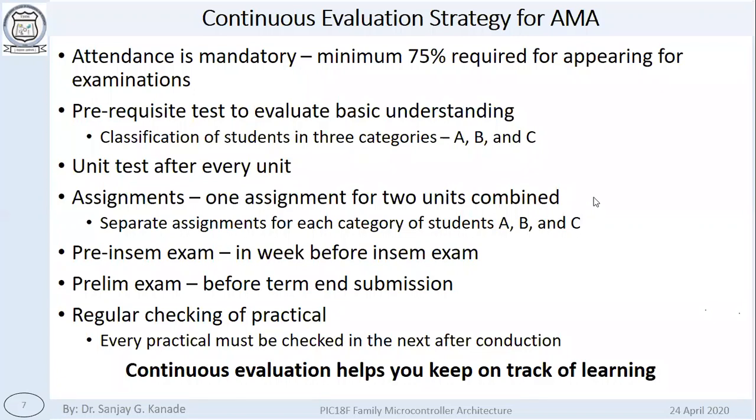Now understand that the continuous evaluation we are carrying out is actually required. It's a very important step towards learning. It keeps you on the track of learning and stops you from deviating. If you do this continuously, it will make sure that you are studying in a proper, regular way and you are learning properly. So that's why continuous evaluation is very important, and you have to follow this.